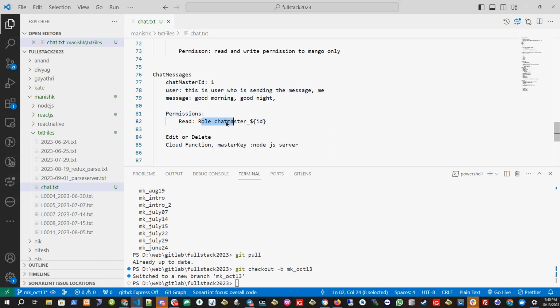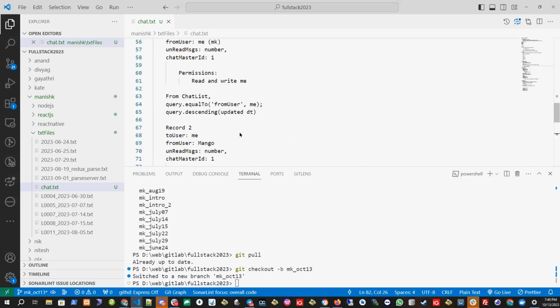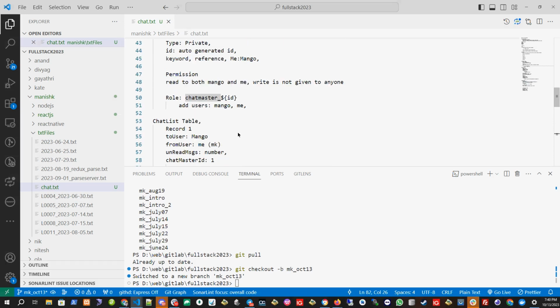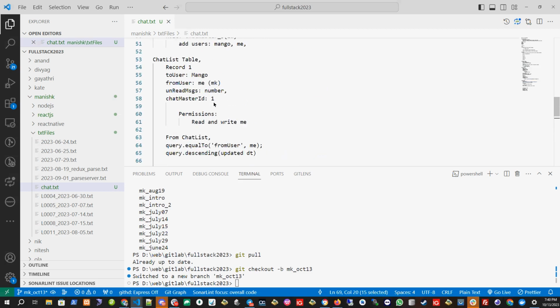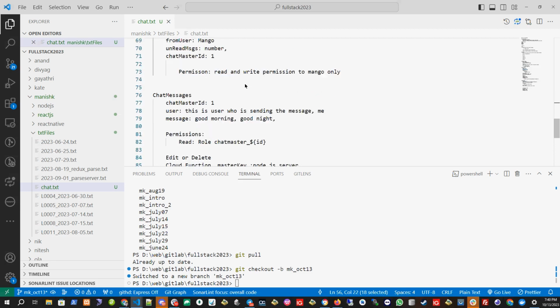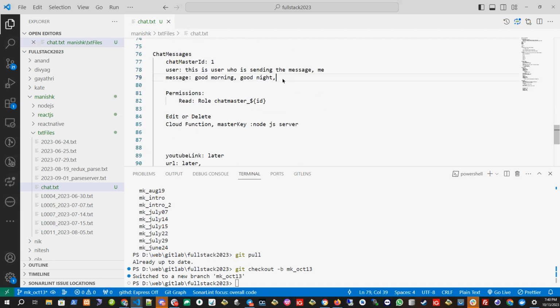But permission will be given to the role chat master, so whoever is in this chat master role can read it. Whenever I type, this message will be visible to Mango also, and to me also. Both can see these messages. Let's say I put this message, and then Mango came.